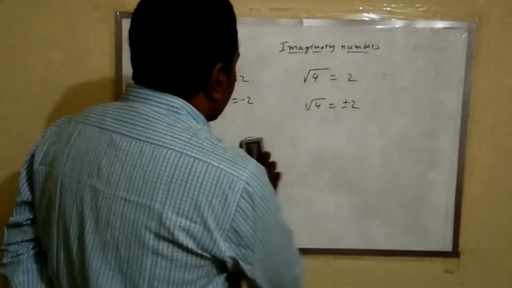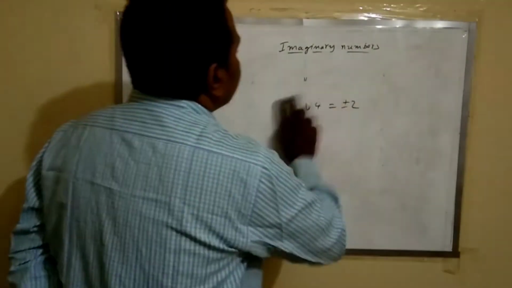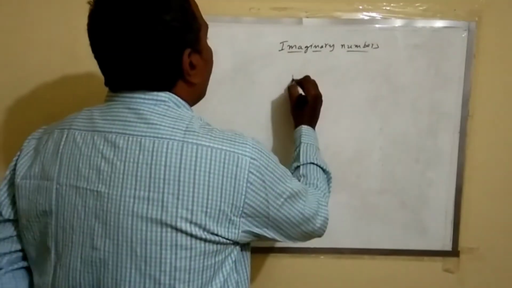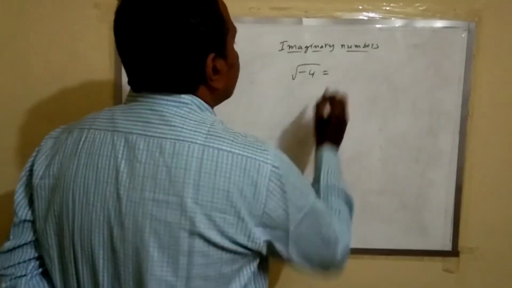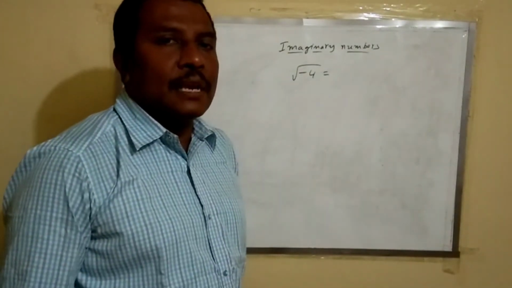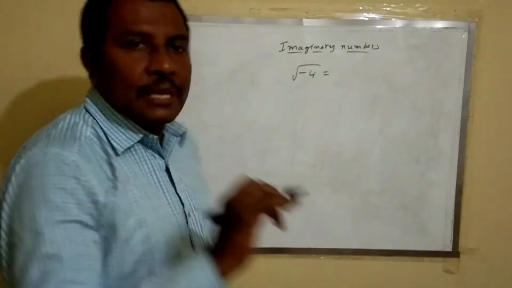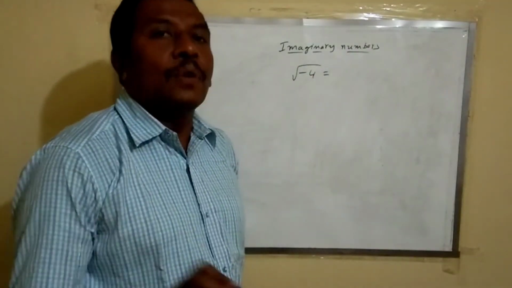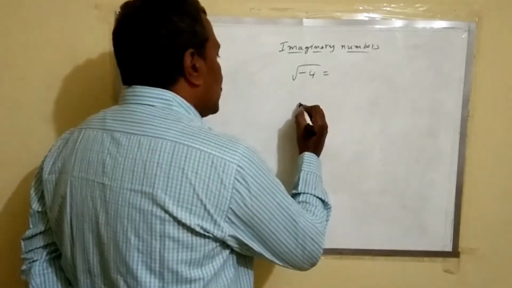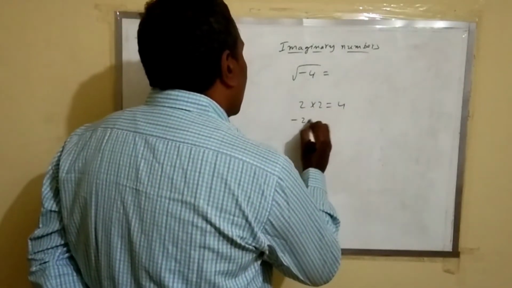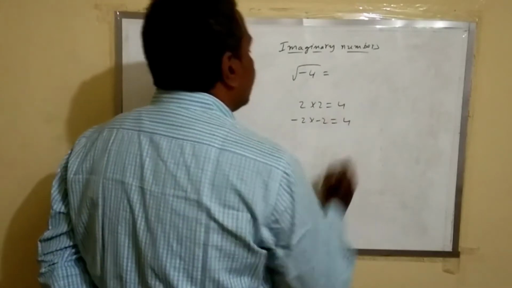Suppose I say, what is the square root of minus 4? Okay, what is the answer for you? Is there any answer? Any two same numbers multiplied to get minus 4? No, because 2 into 2 is equal to 4, and minus 2 into minus 2 is equal to 4.